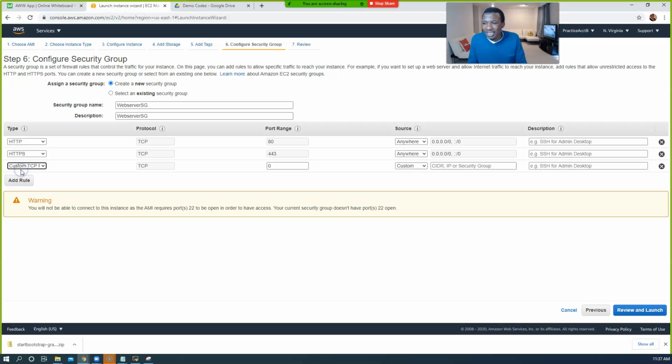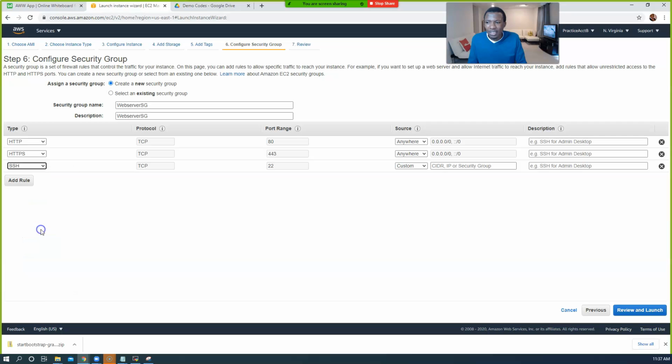And then for us to SSH into it, go ahead and do SSH to your own IP. Use your IP. I'm not going to do this now. I don't want to show my IP to the world for now. Of course, I trust all of you, but I'm going to do that in another screen. Make sure you choose SSH here, guys, and choose your IP. Actually, I'm on VPN, doesn't matter. All right, so click on next, review and launch.